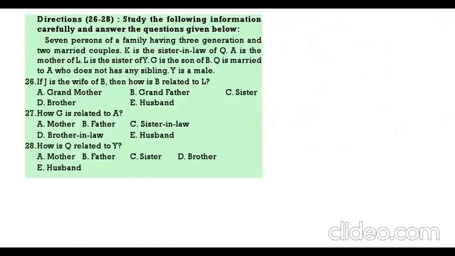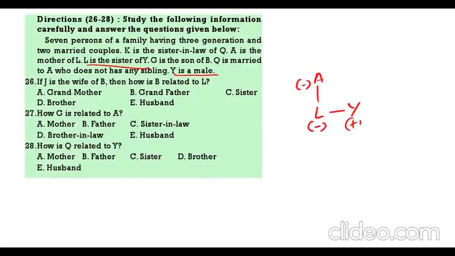See the next one. 7 persons of a family having 3 kids and 2 married couples. K is the sister-in-law of Q. A is the mother of L. L is the sister of Y. So, first A is the mother of L. L is the sister of Y. Y is a male.